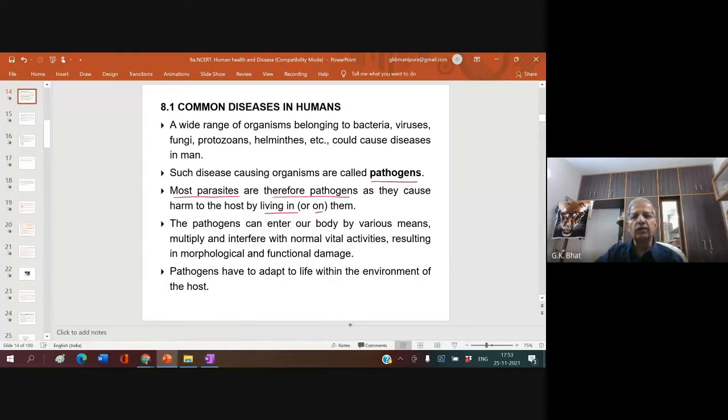The pathogens can enter our body by various methods, multiply and interfere with the normal vital activities of our body, which results in morphological and functional damage. Whenever we are infected by one or the other microbe, our normal function gets affected and our morphology also gets damaged. Form, structure of different organs. Pathogens have to adapt to life within the environment of the host.